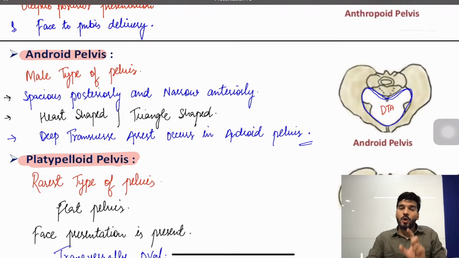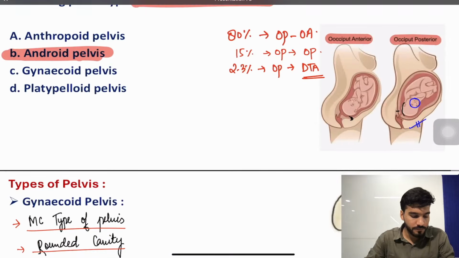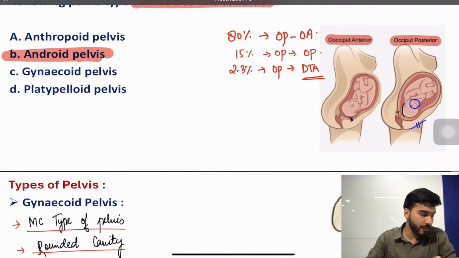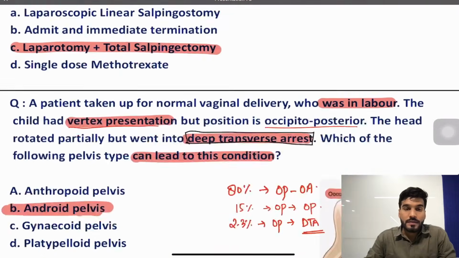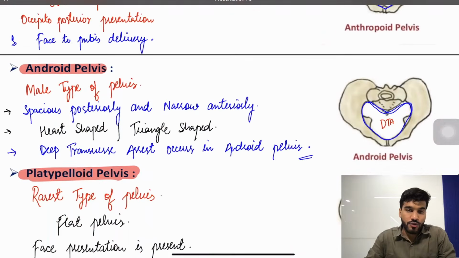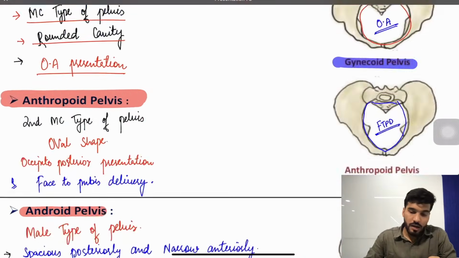That's all. So rounded, oval, triangular, transversely oval shaped pelvis. Okay, is that clear to everyone? Yes. Now next topic is going to be teratogens. Remember one hint about all these types of pelvises, so that you will have a correct answer.